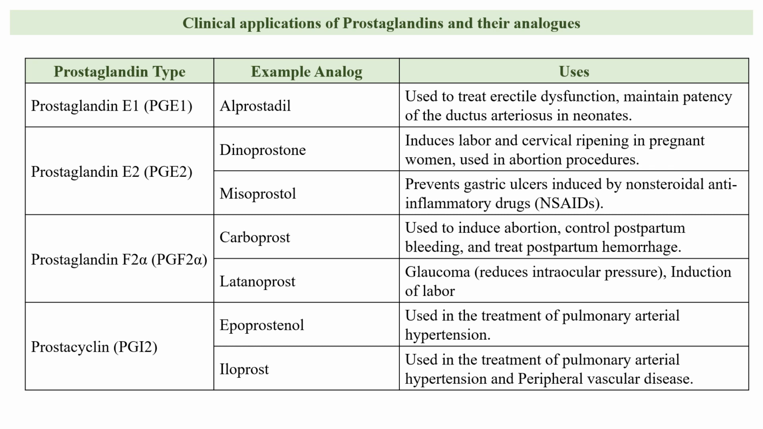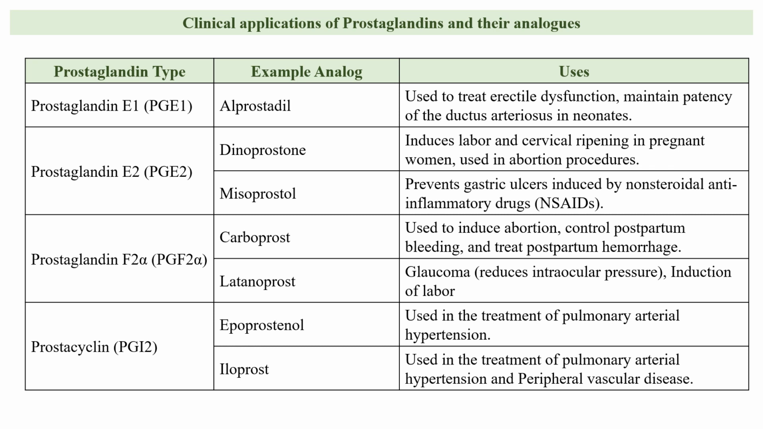Dinoprostone is used to induce the labor and cervical ripening in the pregnant woman, and misoprostol is used to prevent the gastric ulcers induced by the non-steroidal anti-inflammatory drugs. Prostaglandin F2 alpha analogs are carboprost and latanoprost. Carboprost is used to induce the abortion, and it is used to control the postpartum hemorrhage or postpartum bleeding. Latanoprost is used in the treatment of glaucoma to lower the intraocular pressure.